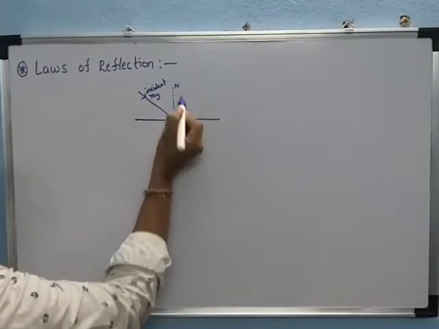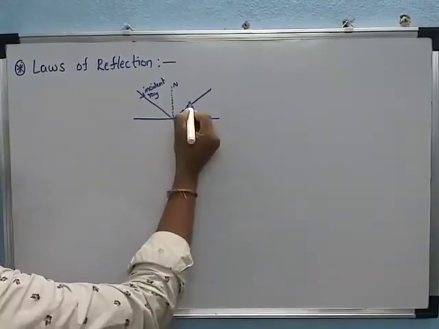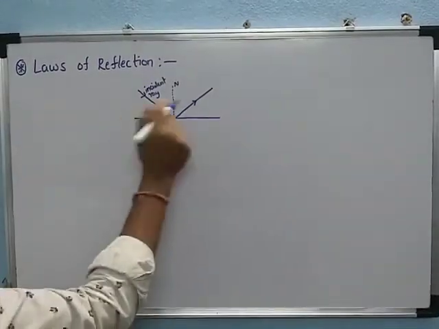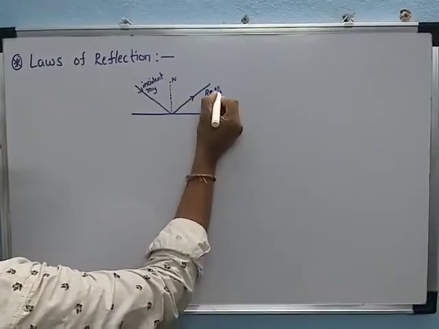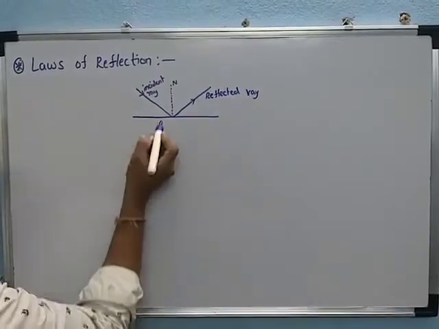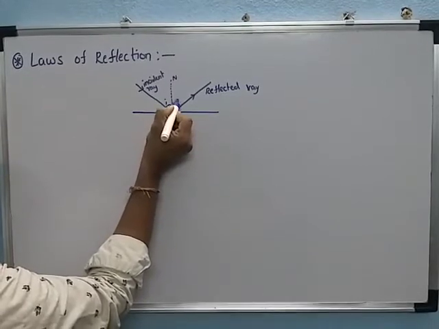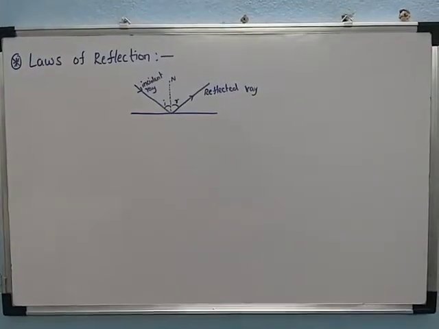And it has the normal, and some part can be returned back into the same medium, which is called the reflected ray. Now this angle is called the angle of incidence. This angle is called the angle of reflection.